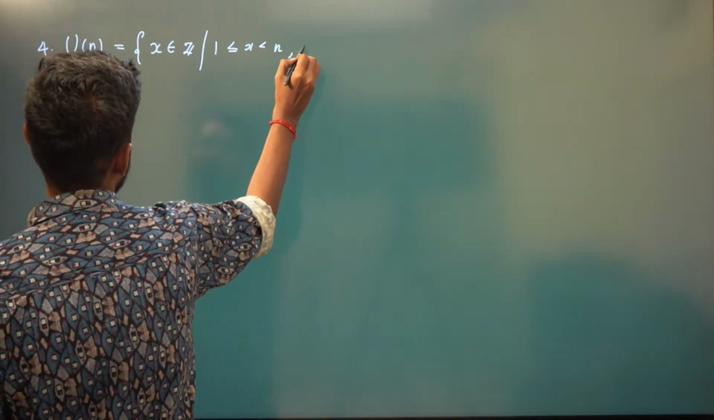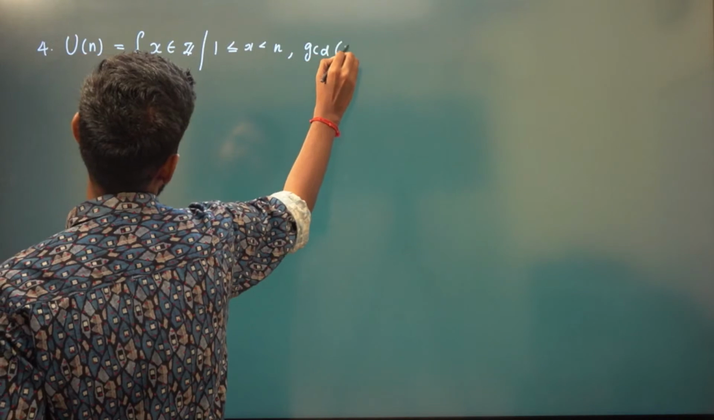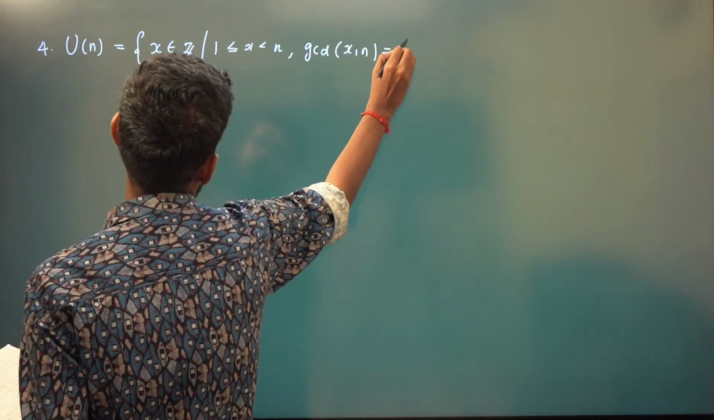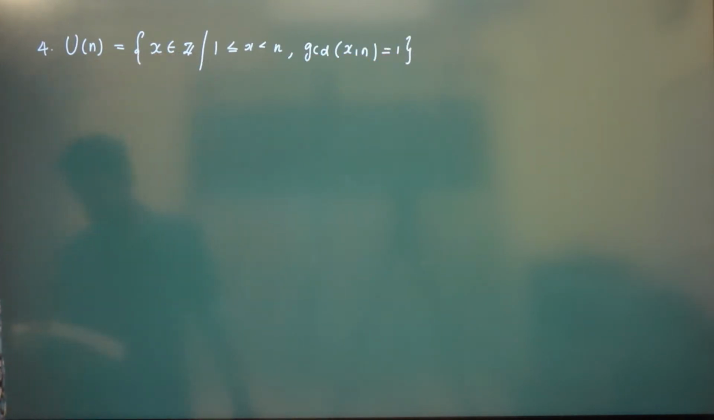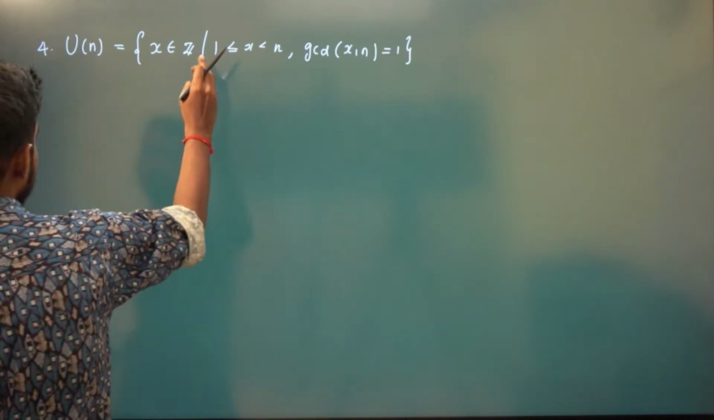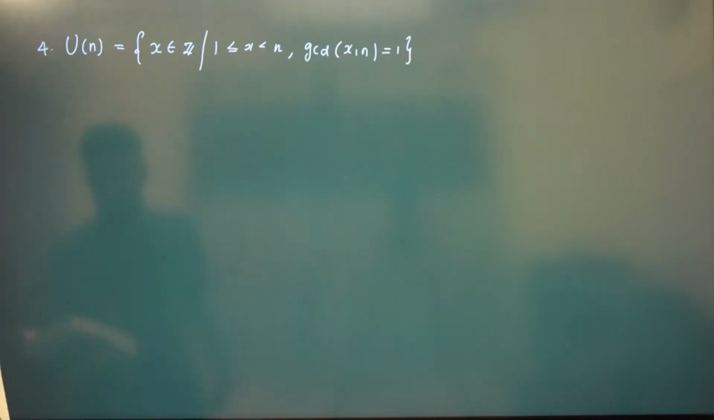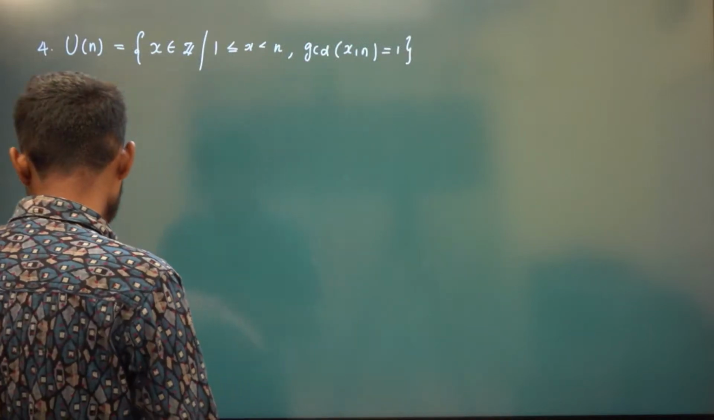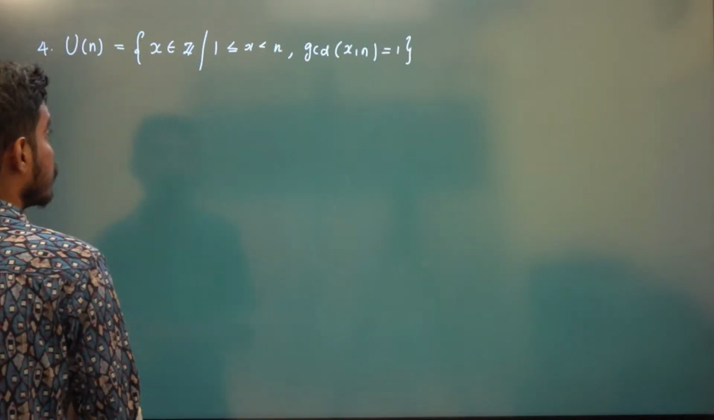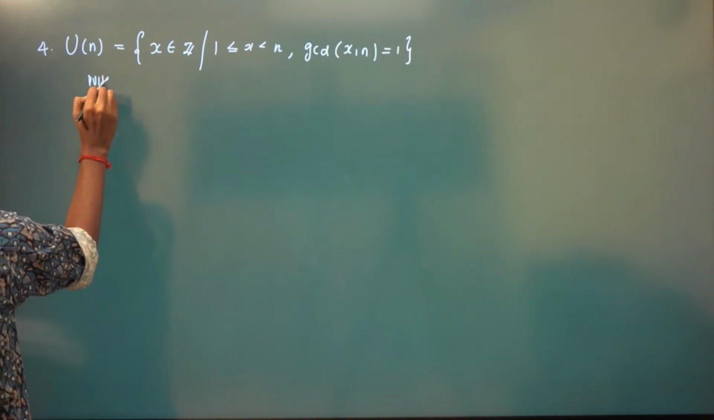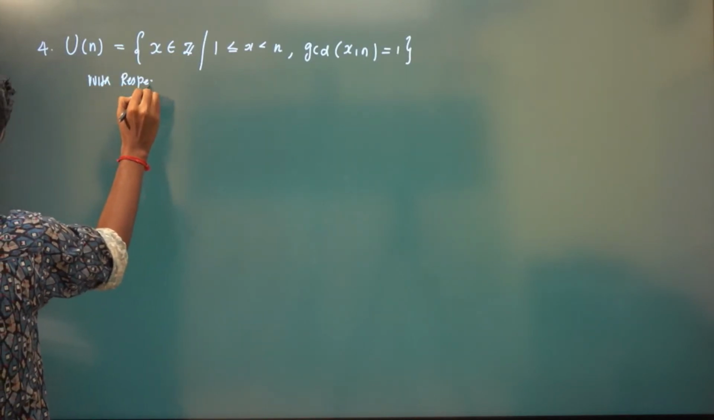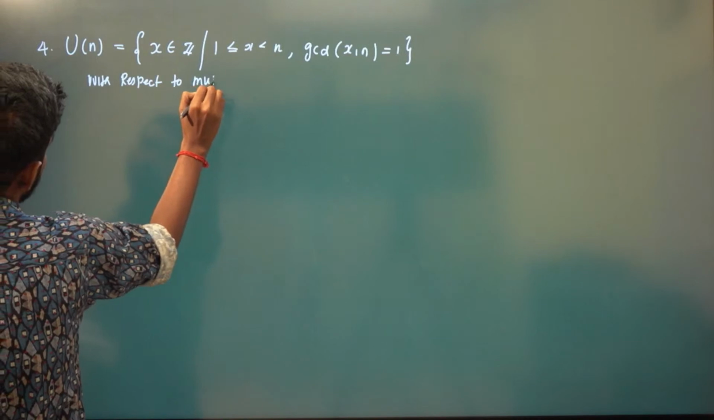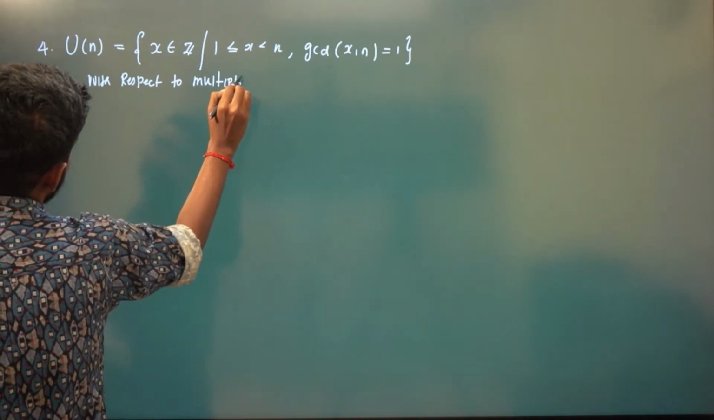and GCD of x comma n is 1, right? That is, all those x in integers such that x lies between 1 to n and GCD should be 1. That is, they should be co-prime. All those x in n with respect to multiplication